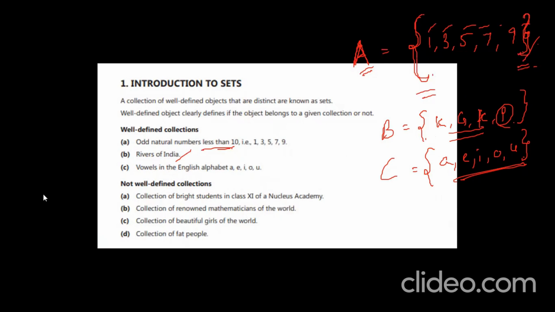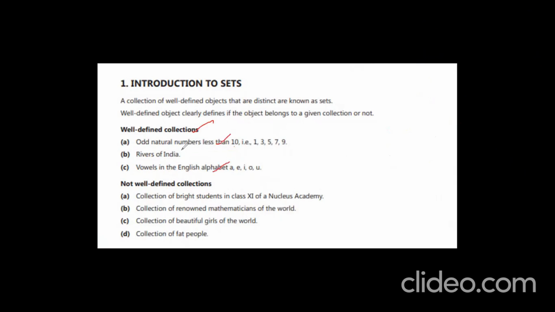Look at the next part. So these are well defined. We observed these three examples. Now take one more example: a collection of tall students in your class. What I'm saying is, tall students in your class. So is it possible to say that tallness is this much?